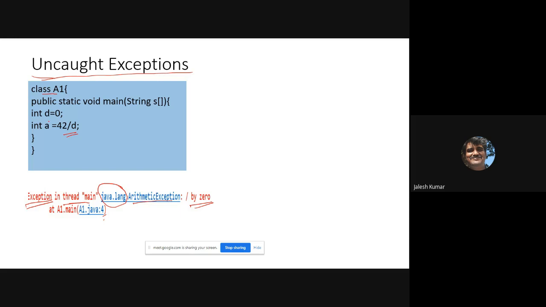Line 4, meaning 1, 2, 3, 4, the fourth line, I am getting this error. See how clearly it is mentioned. The message is already taken care of by the JVM. The JVM will throw this because it is unable to handle this. That's the exception.